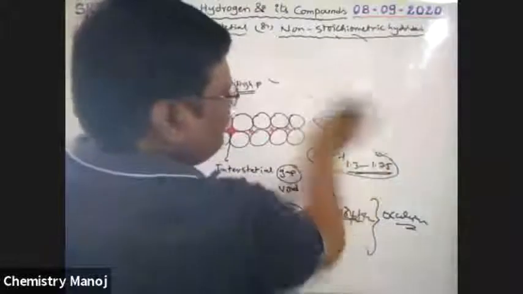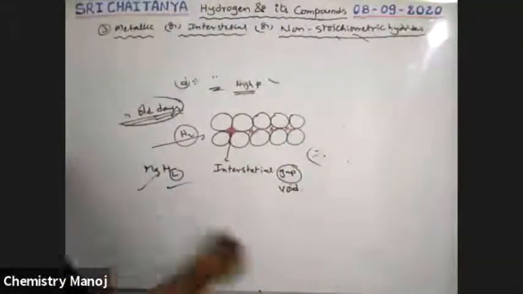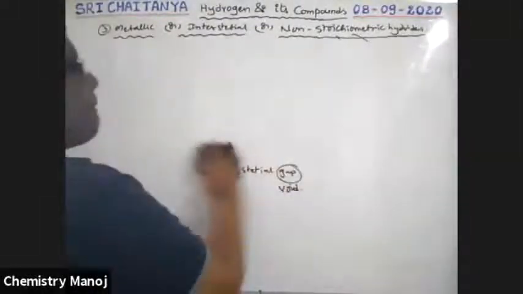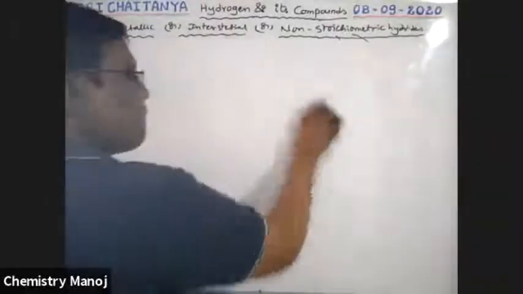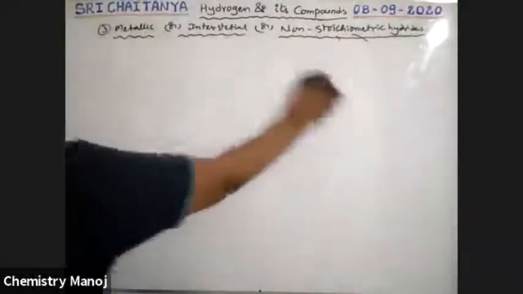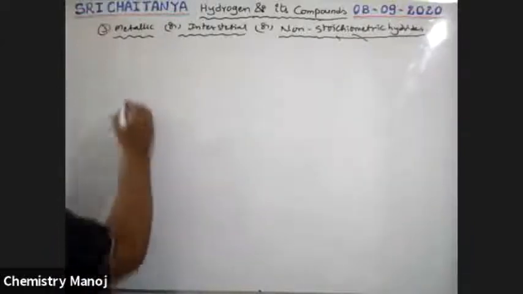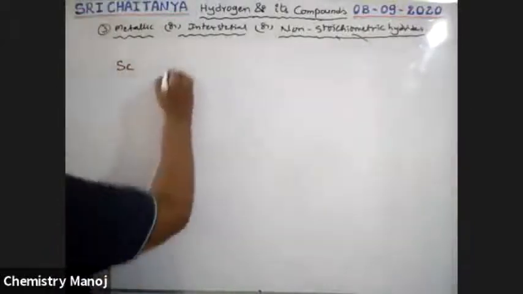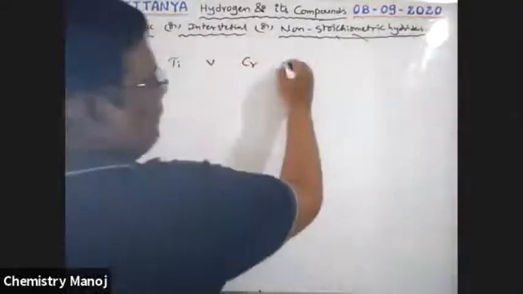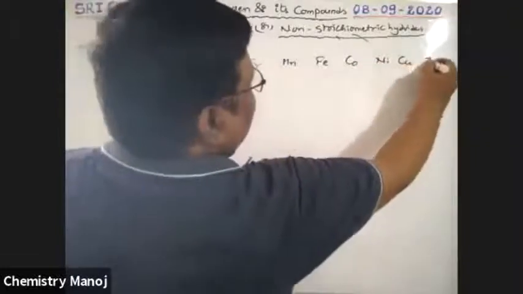The d-block elements are scandium, titanium, vanadium, chromium, manganese, iron, cobalt, nickel, copper, zinc.